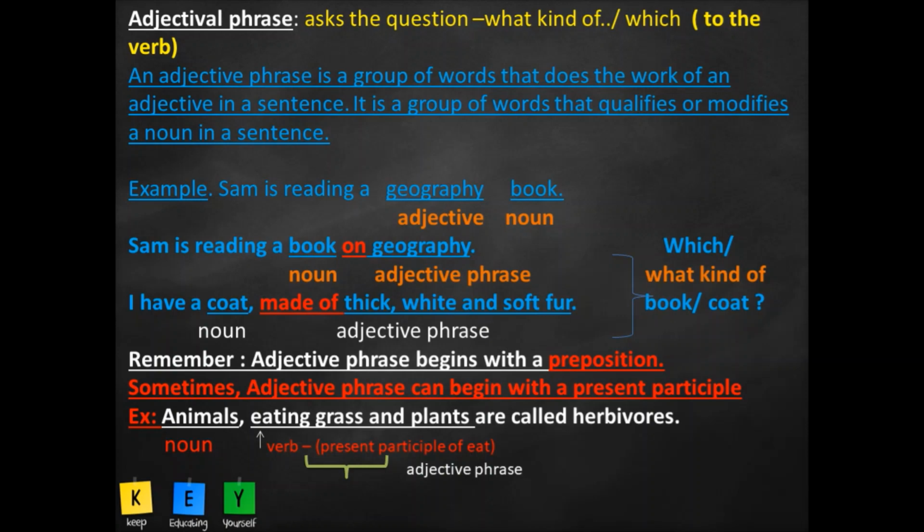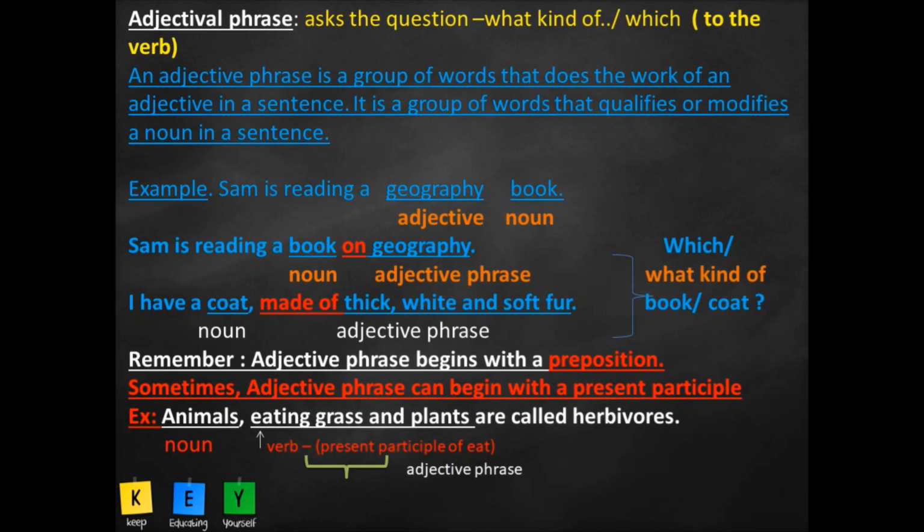So what did we learn here? We learned that adjective phrase does the work of an adjective, just as the adjective describes, modifies or qualifies the noun. Secondly, it answers the question what kind of or which, right? And thirdly, that it always begins with a preposition.